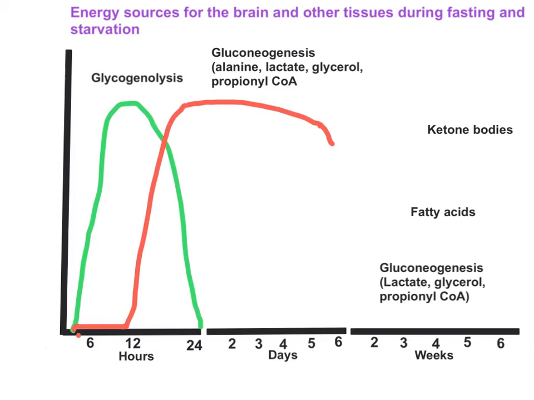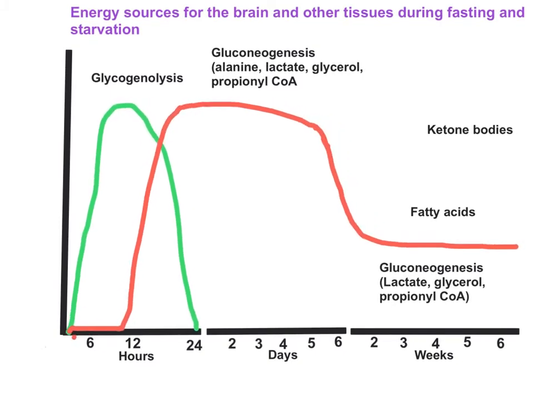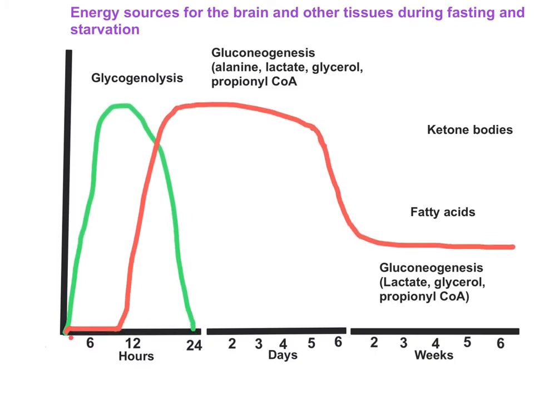Gluconeogenesis falls, and by 2 weeks it just takes a constant phase. During the constant phase, it will basically be supported by lactate, glycerol and propionyl CoA.